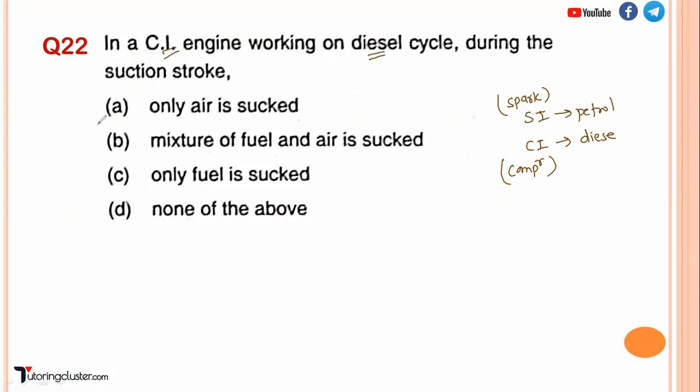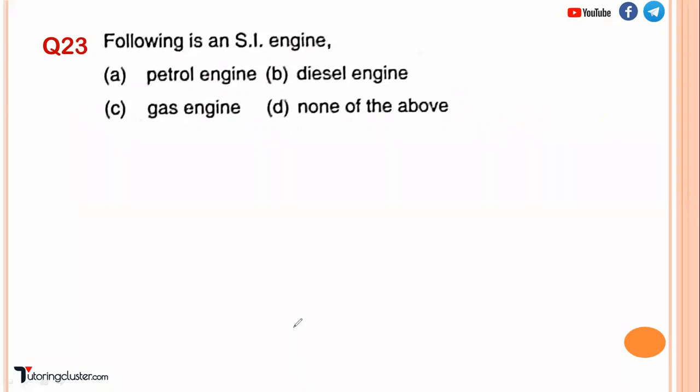During the suction stroke, I told you only air is sucked. At the end of the compression stroke, we have a fuel injection pump here that injects the fuel, and then combustion takes place. Right. Next is question number 23.